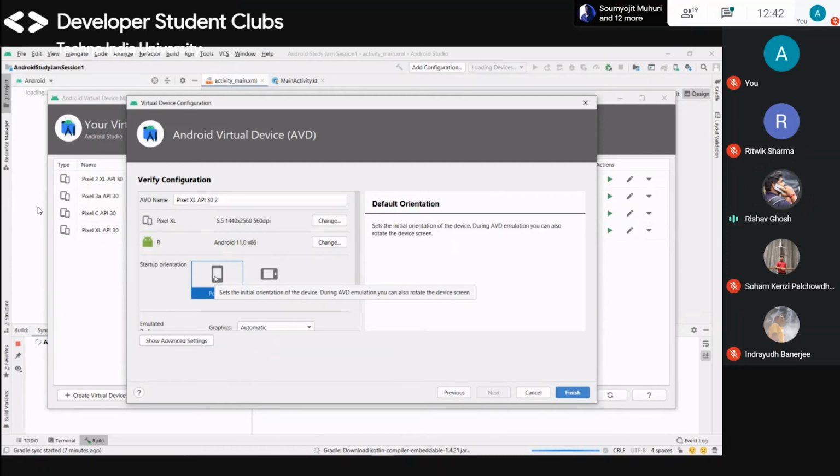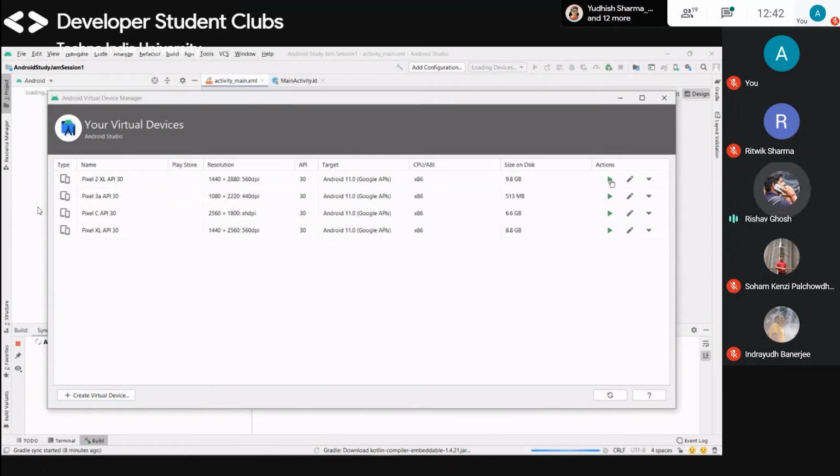Okay, it will open in portrait and you have to turn or orient it in landscape mode. So this is the startup orientation. If I run this, oh, no, AVD manager. Okay, my Gradle is not finished.